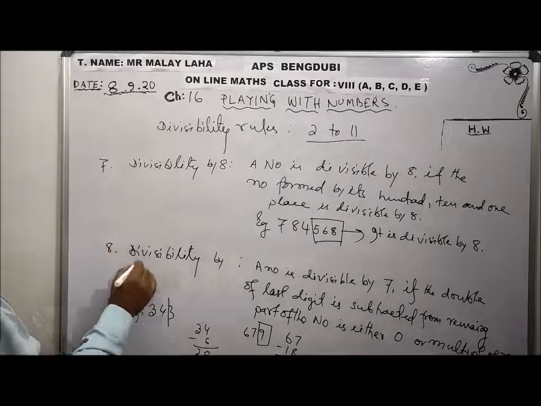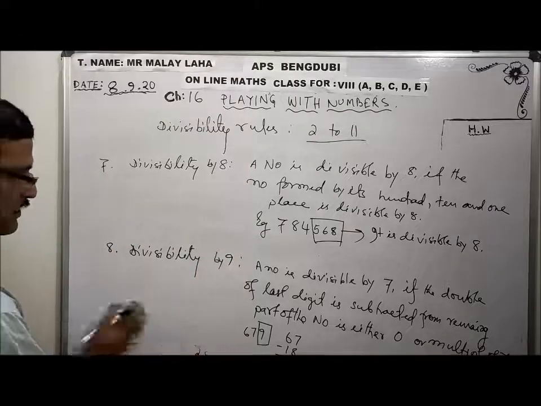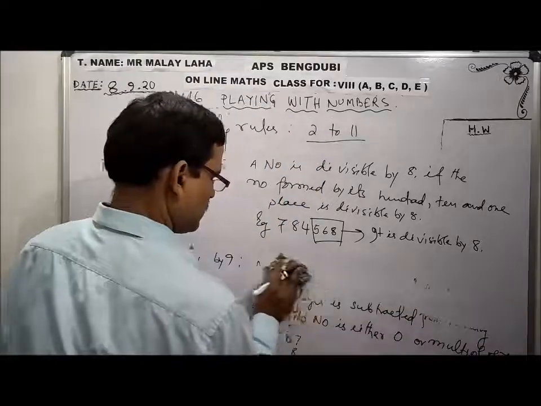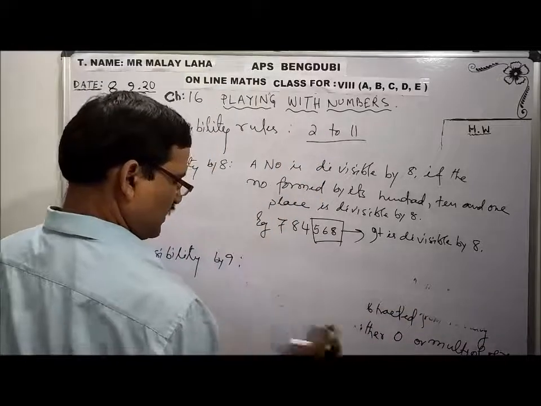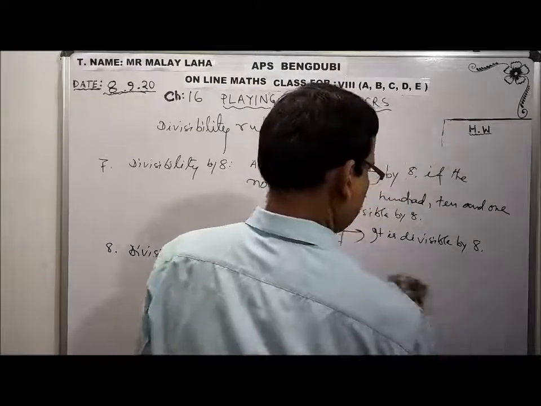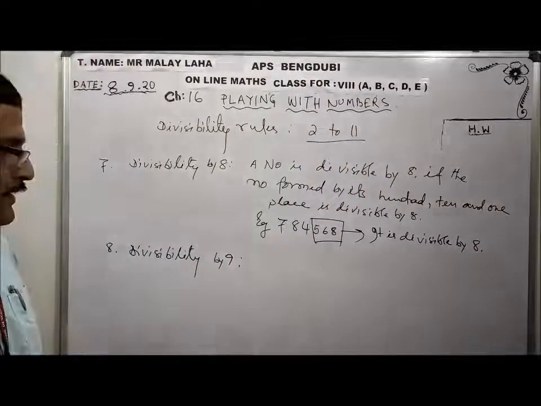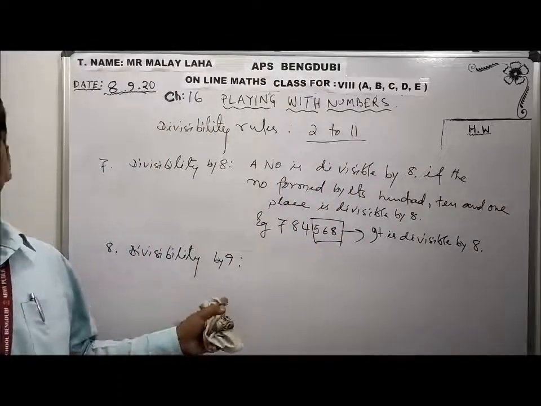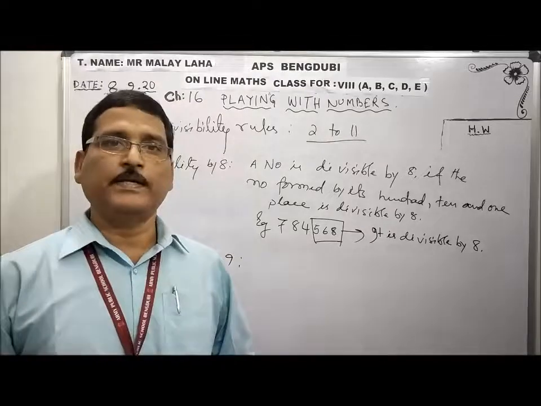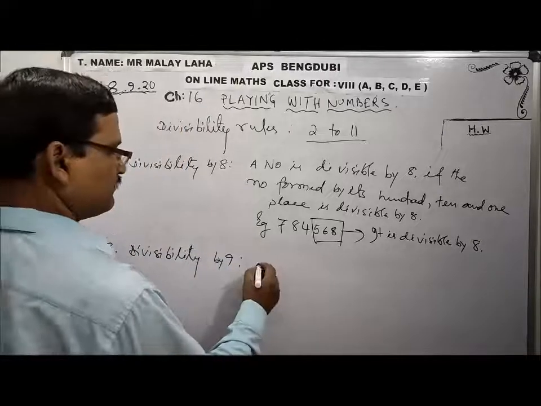divisibility by 9. Same question. The divisibility rule of 3 and 9 will be the same. In case of 3, what I say: if the sum of the digits is divisible by 3, then it is divisible by 3. Same way, if the sum of the digits is divisible by 9, then it is divisible by 9.